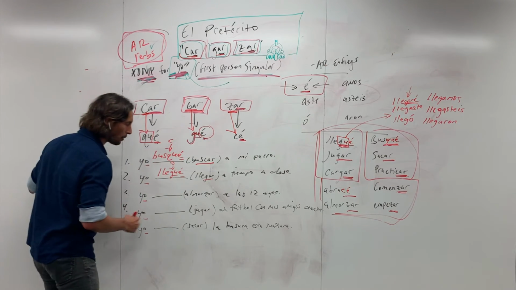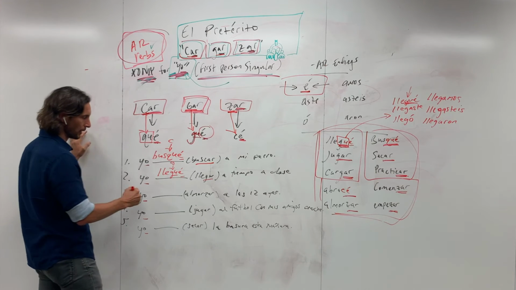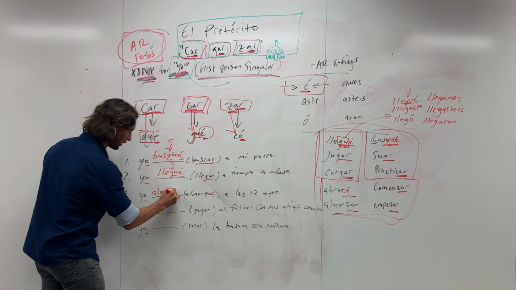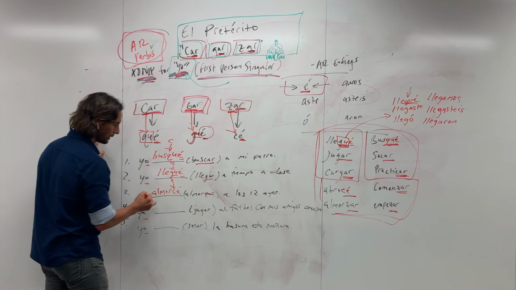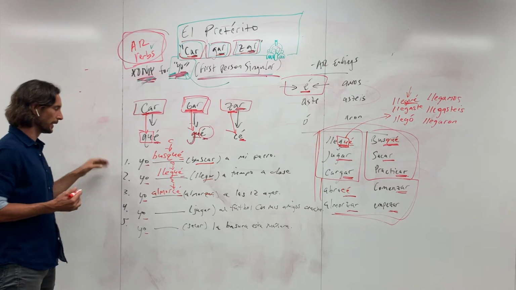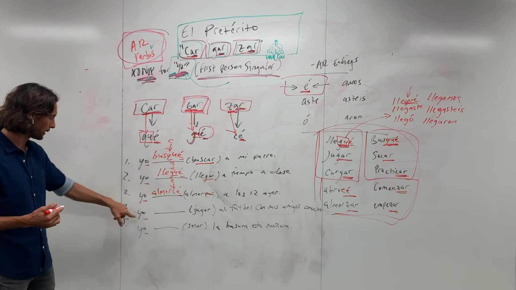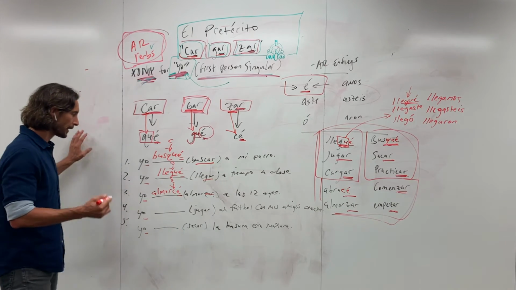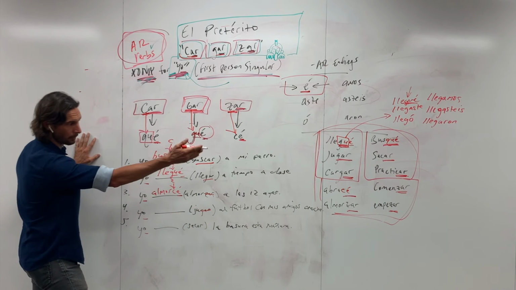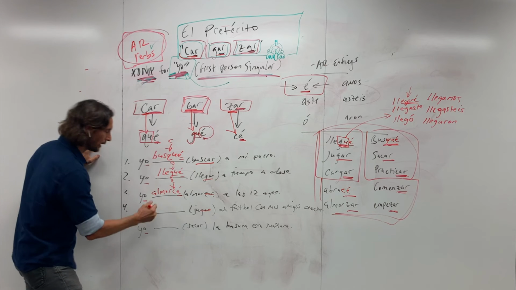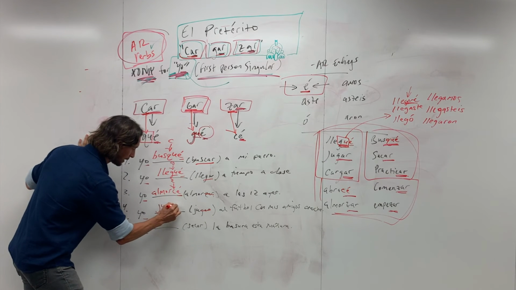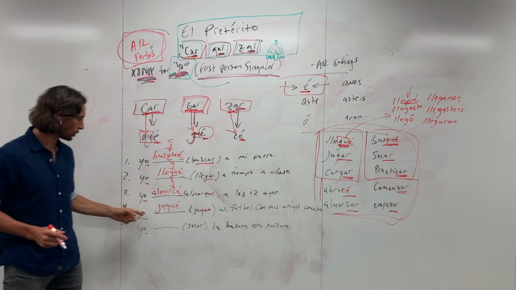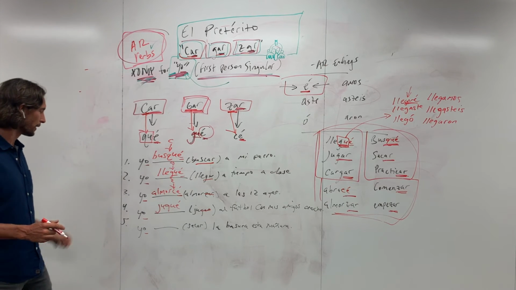And so almorzar, right? We did abrazar over there, so now let's do almorzar here. So we're going to get rid of all of that, and then we'll write almorcé, right? So that Z changed to a C, and then again, we stick with the E with an accent. And so número 4, tenemos número 4 acá. Yo jugar al fútbol con mis amigos anoche. And so again, we have a gar, right? We looked at llegar, so it's going to do much of the same. So we would do jugué. So we have yo jugué al fútbol con mis amigos anoche, right?